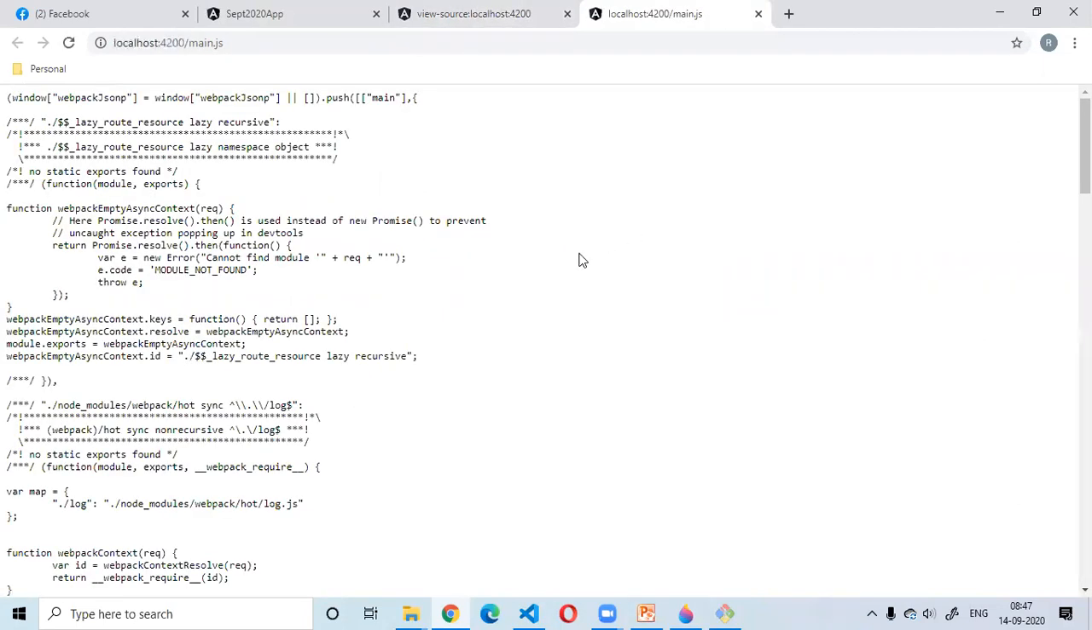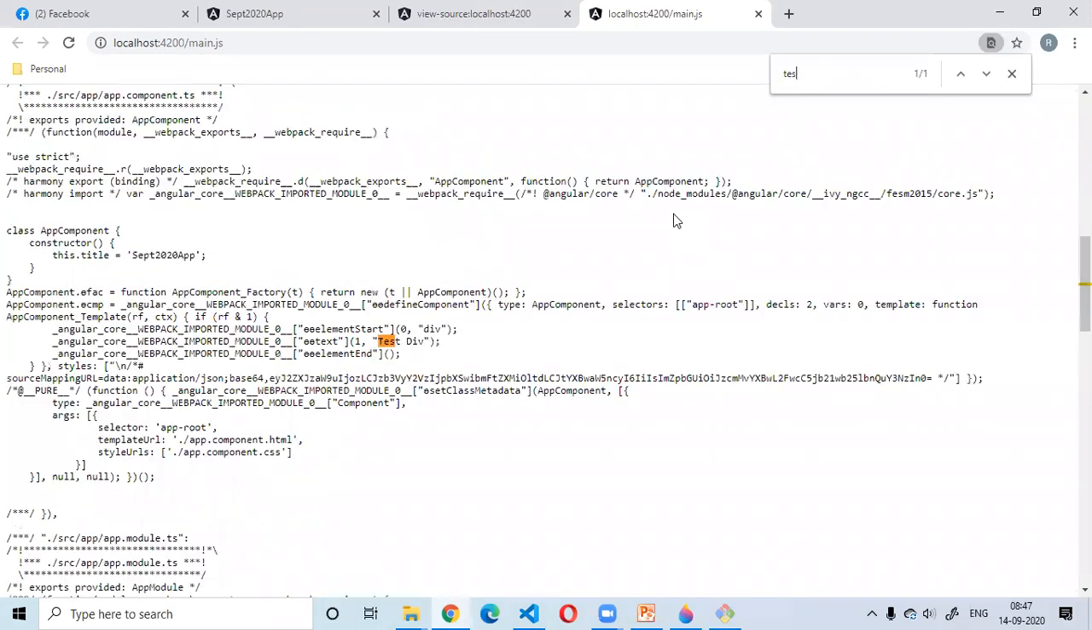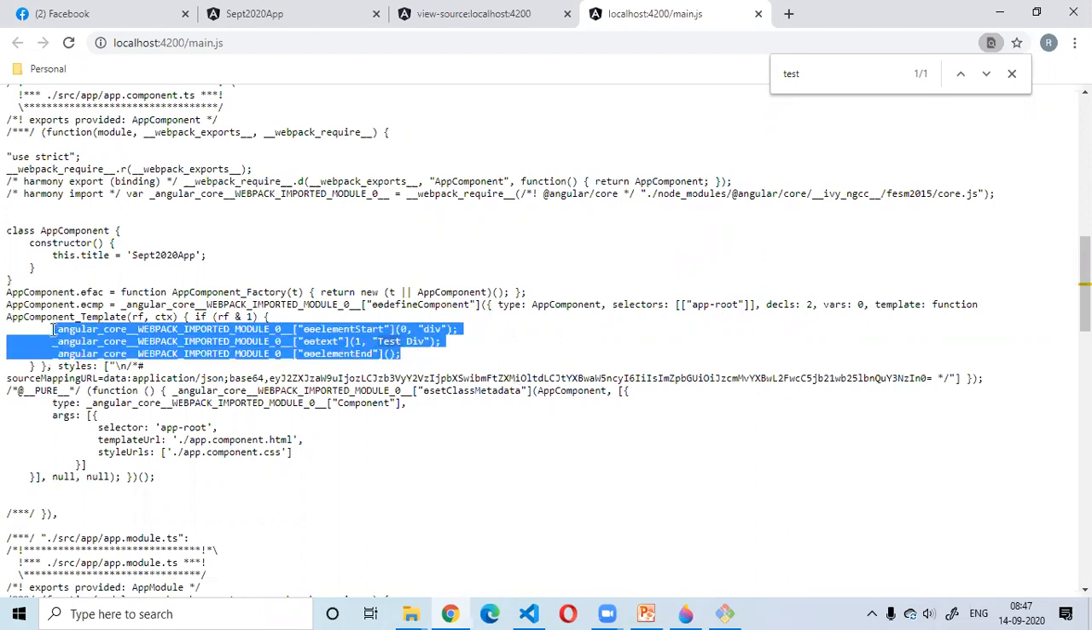This main.js is going to be very important. I'm going to explain it to you in a detailed manner. Just search for testing. Understand what is happening here? It is basically converting the whole HTML thing into JavaScript.